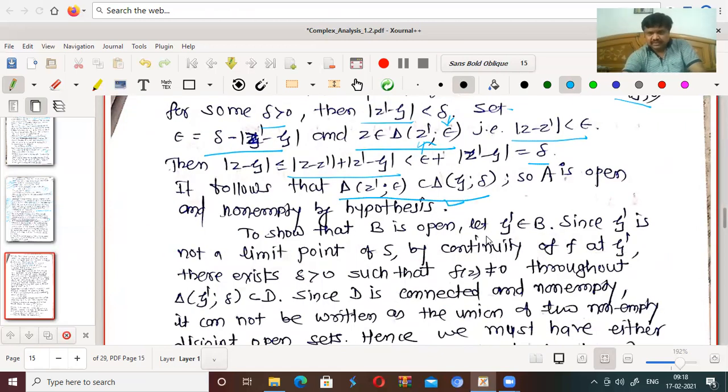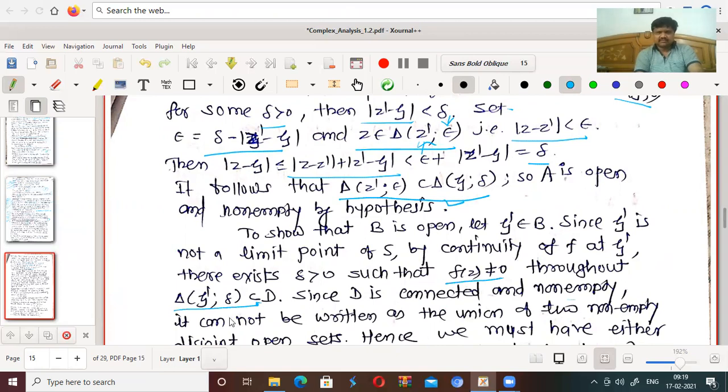To show that B is open, let xi dash belong to B. Since xi dash is not a limit point of S, by continuity of f at xi dash, again there exists a delta greater than 0 such that f of z is not equal to 0 throughout the delta neighborhood of xi dash, which is a subset of D.